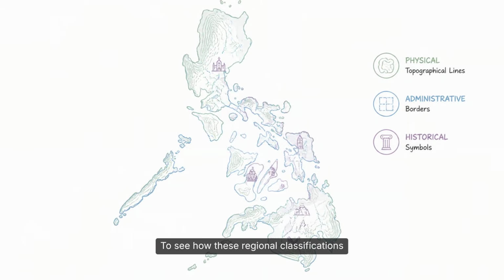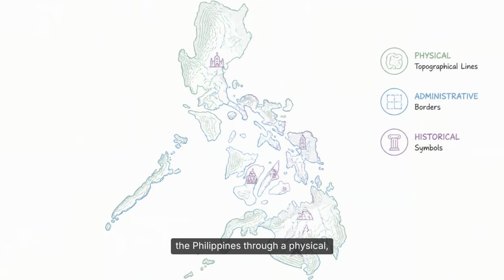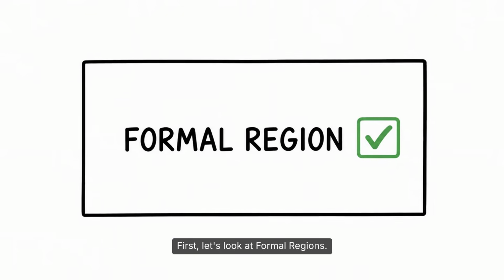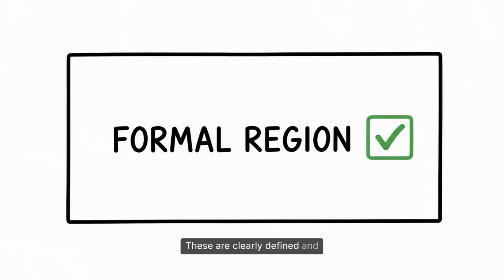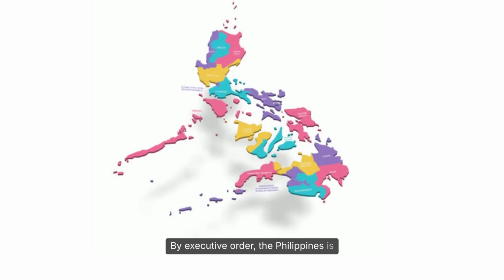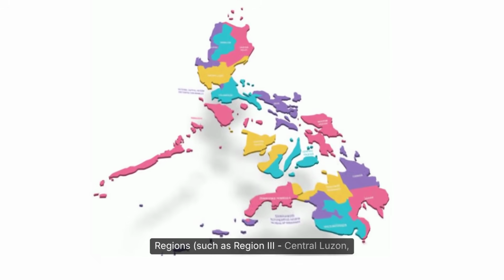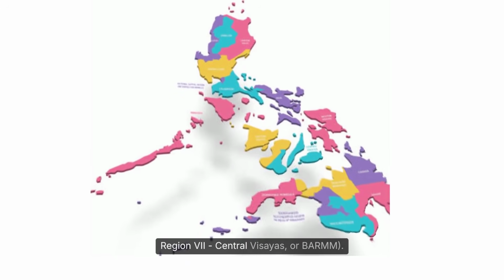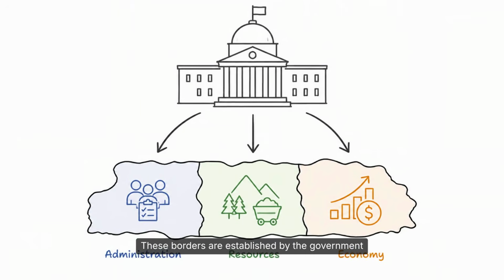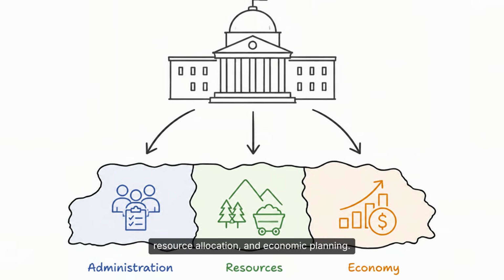To see how these regional classifications function in the real world, let's analyze the Philippines through a physical, administrative, and historical lens. First, let's look at formal regions. These are clearly defined and recognized by official consensus. By executive order, the Philippines is officially divided into 17 administrative regions, such as Region 3, Central Luzon, Region 7, Central Visayas, or BARMM. These borders are established by the government to streamline public administration, resource allocation, and economic planning.